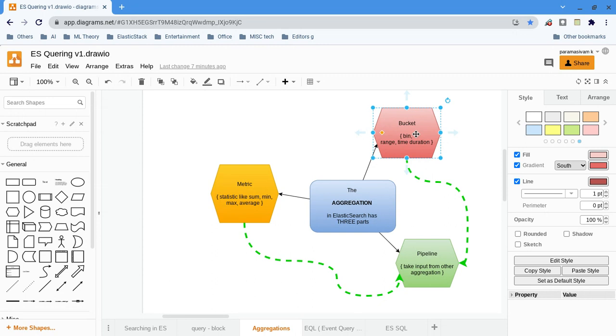Okay, we will see what bucket aggregations are. In a bucket aggregation, we will not derive any value like minimum, maximum, or something like that. We will not derive any values.